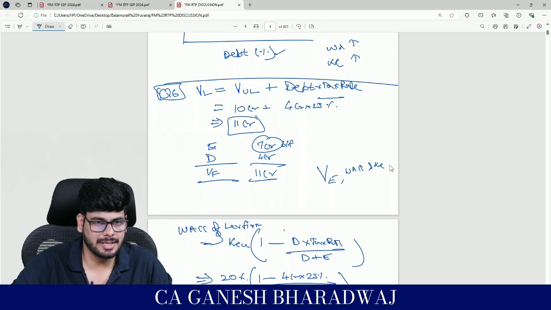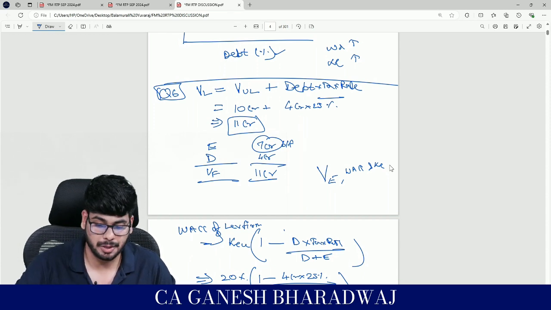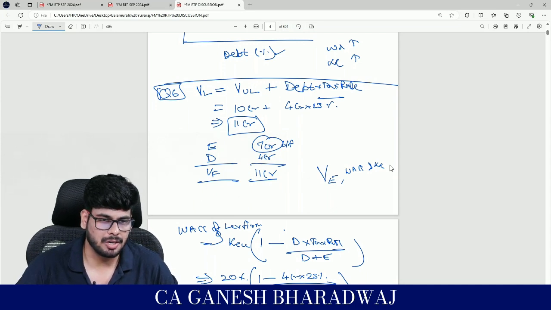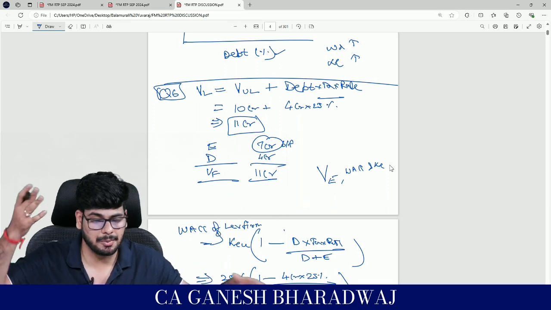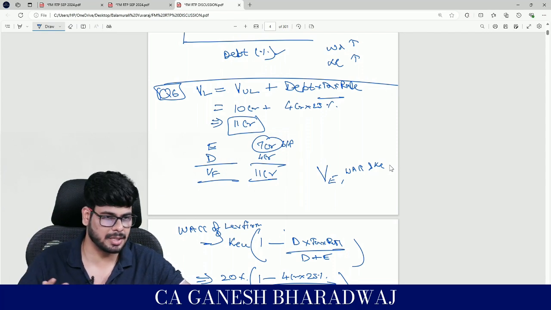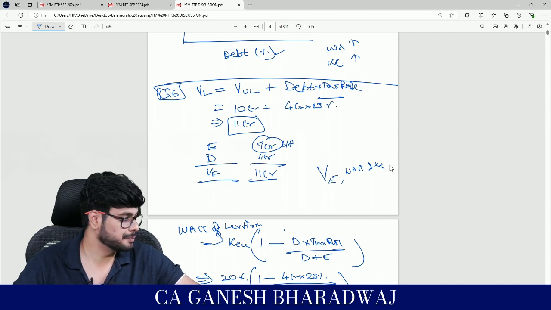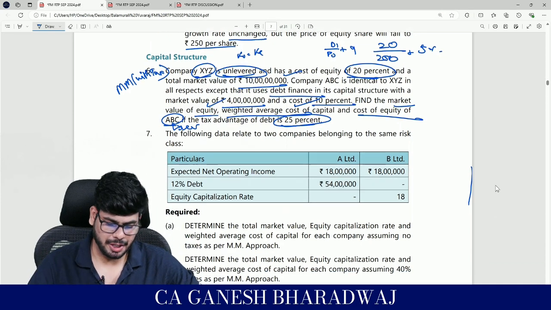But the MM approach itself is a theorem. It is not very much applicable in real life. I'm just telling you, if you go for a finance related job, it might not be useful in your real life. But whatever analysis he did, maybe you can draw some analogy from that, and maybe it's useful if people are doing some research. But whatever end outcome MM has given, maybe it's not relevant in today's life. Yeah? Hello? Yeah. So now let's move on to the next question.